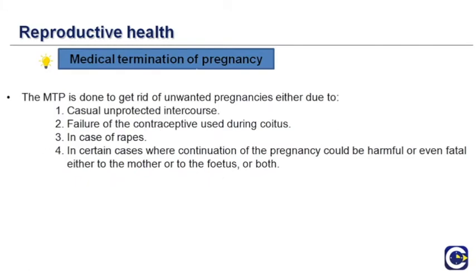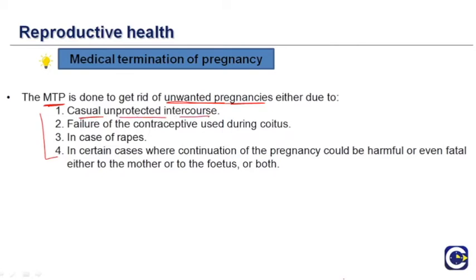Medical termination of pregnancy, or MTP, is done to get rid of unwanted pregnancies, because it is an induced abortion with the will of the parents. These unwanted pregnancies can arise due to various reasons. The first one is casual unprotected intercourse.